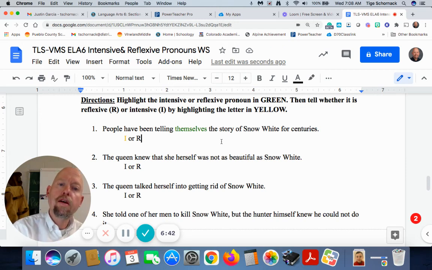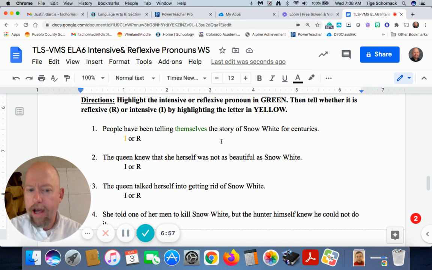1 point for changing the text color in green the correct pronoun that ends in self or selves, and then another point for highlighting or changing the text color in yellow the I or the R, denoting whether it is intensive or reflexive. As always, pirates, if you have any questions, please raise your hand in class.